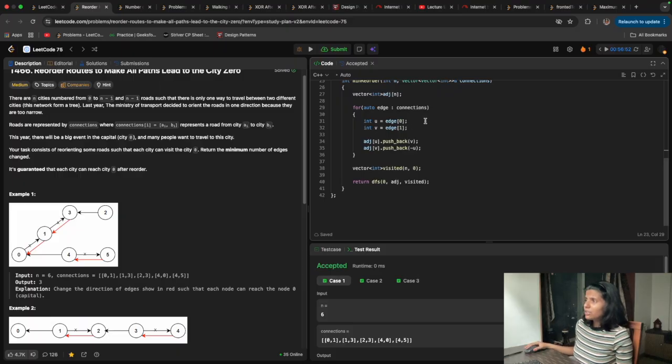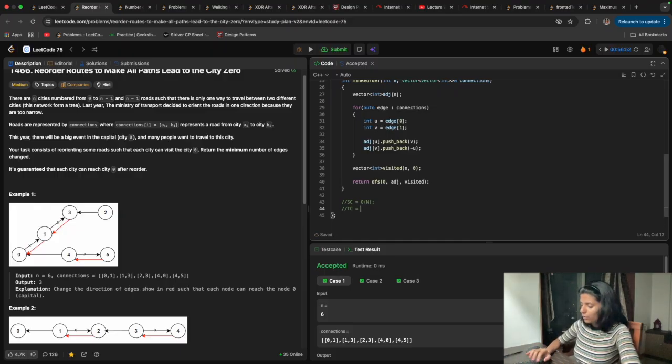As we are given the connections and we are making an adjacency list and we just use this visited vector, we can say the space complexity for this will be, as these are directed edges, and there is only one edge, so we can't have u to v and then v to u, such things don't happen. So the space complexity for this will be big O of n, and then the time complexity for this will be big O of n.